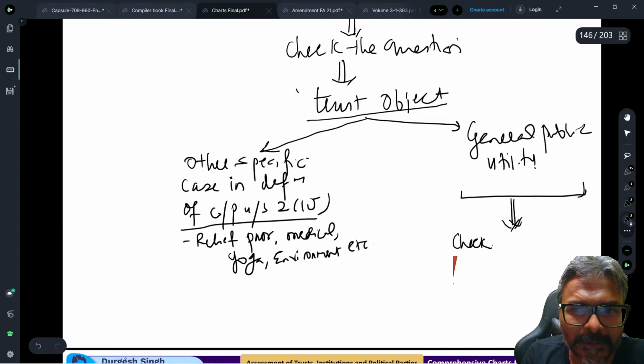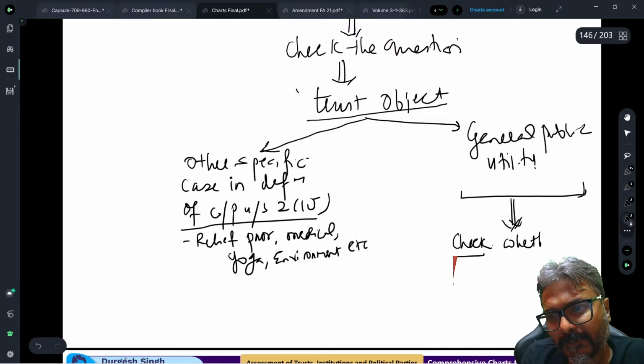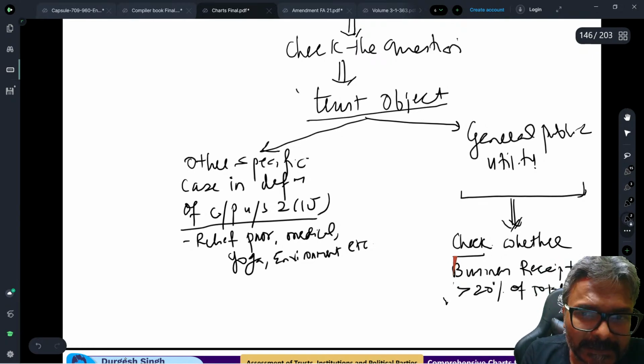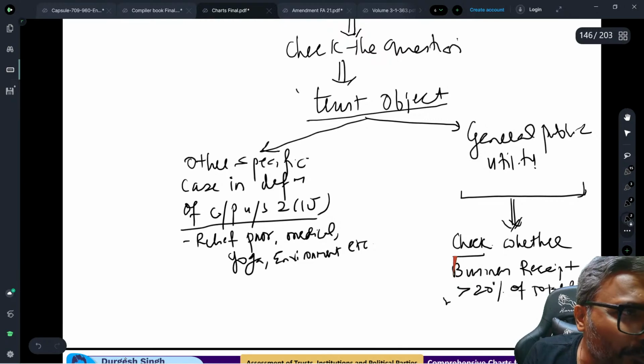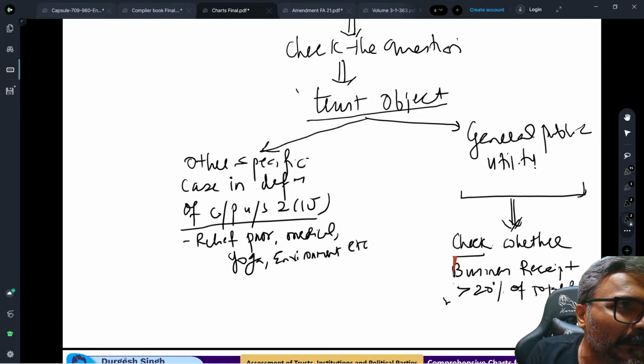Check whether the business receipt exceeds 20% of the total receipt. Because if it does, then in this question the trust will never be considered as charitable purpose.